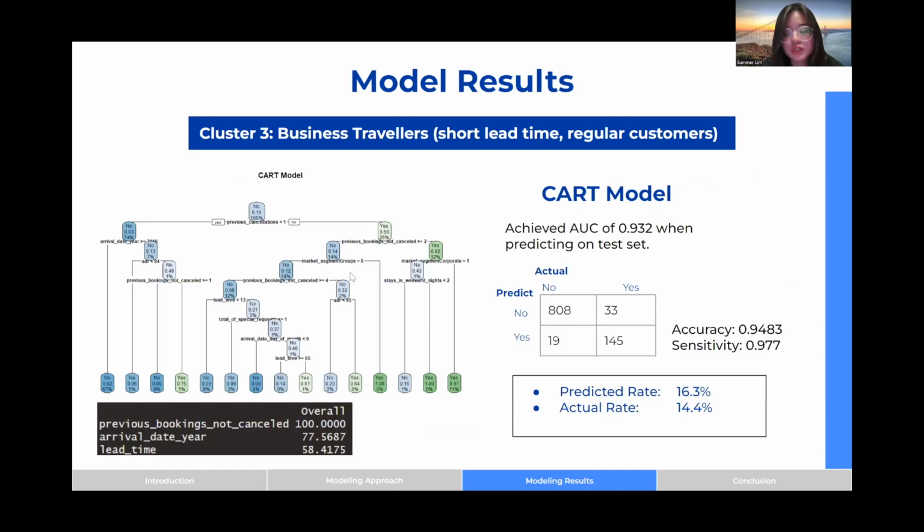The predicted rate is actually 16.3% and the actual rate is 14.4%. We have also achieved a sensitivity rate of 0.977, highlighting that the model is also safe and conservative, similar to cluster 2. Customers who are most likely to cancel are those who have made at least more than 2 bookings before, but have made at least 1 cancellation and stopped from the corporate market. And customers who are unlikely to cancel are those that never canceled before and arrived from 2016 onwards. The top 3 most important variables that affect the cancellation for this cluster are previous number of bookings not cancelled, arrival year, and lead time.